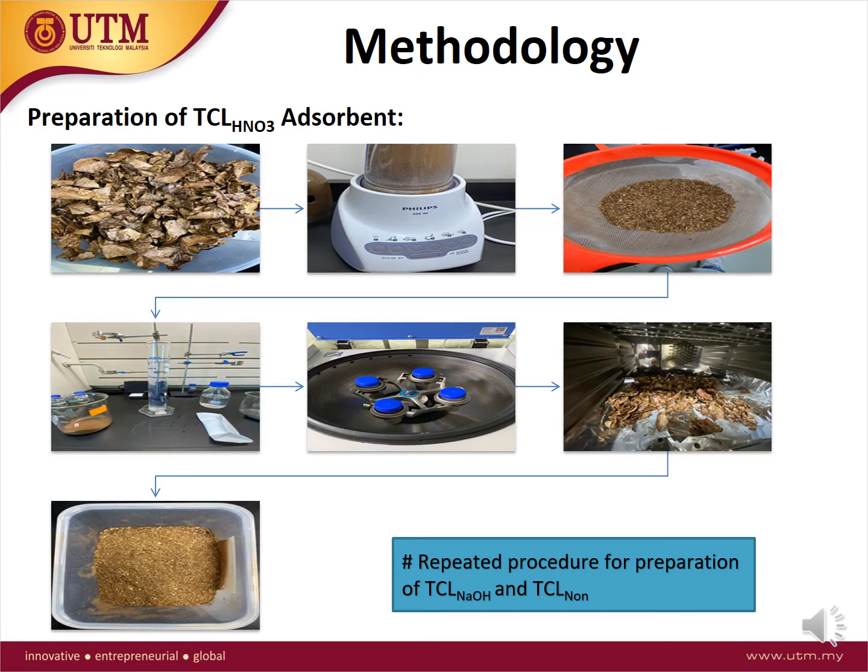Next, 6.3 ml of nitric acid was dissolved with distilled water up to 500 ml. The mixture was filtered and the powder residue washed with distilled water. The filtered biomass was dried at room temperature and in an oven at 60 degrees Celsius for 2 days. Lastly, the dry biomass was stored in an airtight plastic bottle to protect it from moisture.